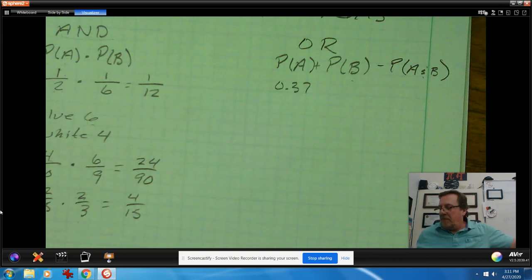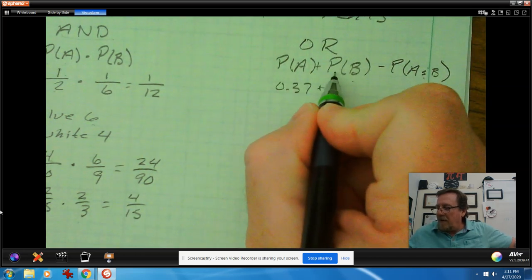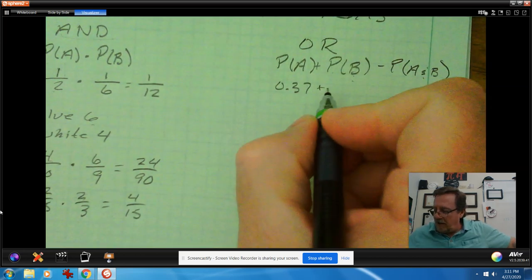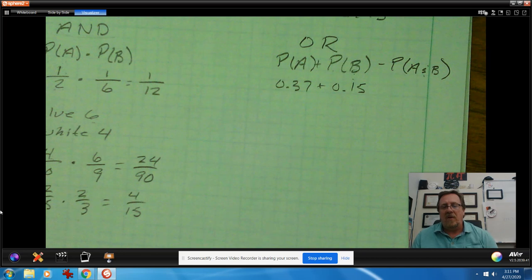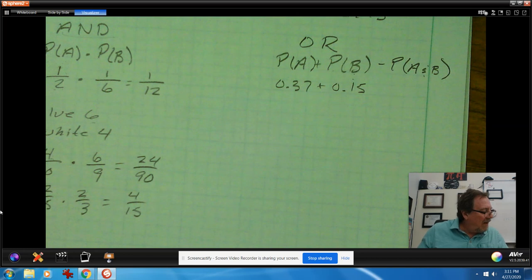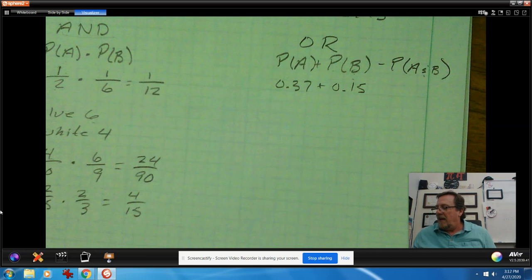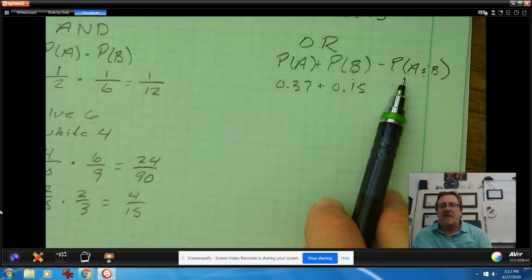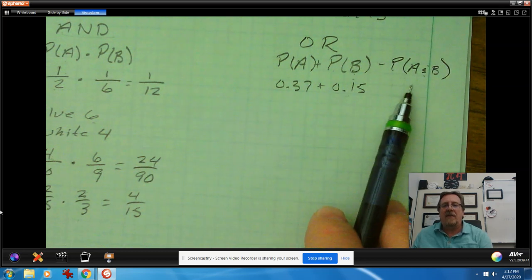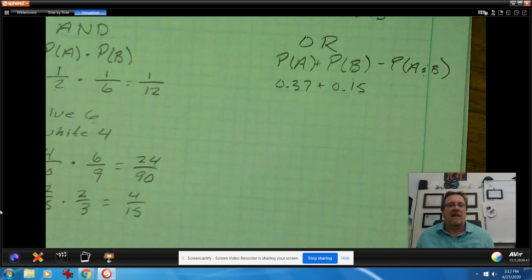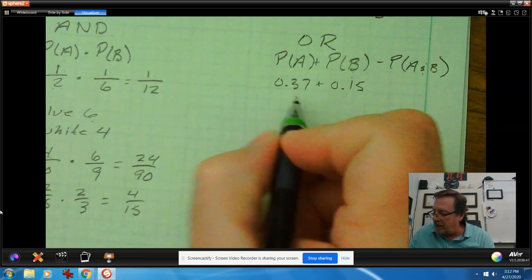Then it said there were 15% of the students that took French. So if the probability of B was that they took French, then I would say 0.15. Once again, 15% is 0.15. But are they mutually exclusive? Oh, it does say they're mutually exclusive. In this case, they're not letting the students take both, so we'll just leave it as this first part. But if they were to allow them to have done both, we would have to take that into consideration as well. All right, so in this case, we're just going to add these together.